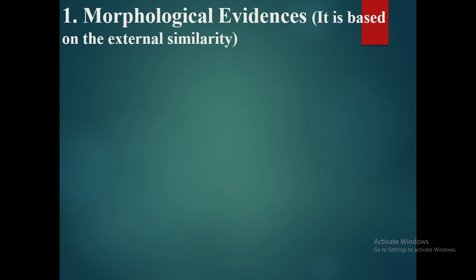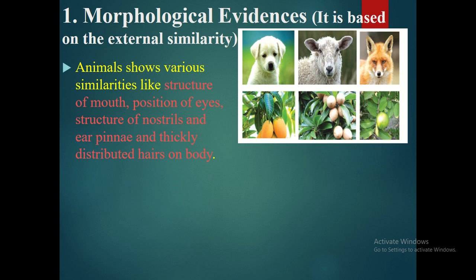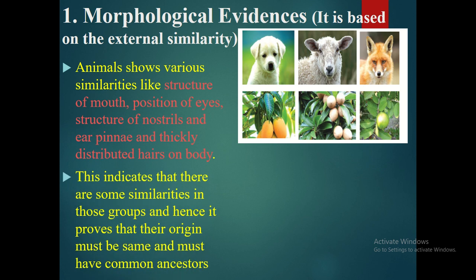It is based on the external similarity. So see the picture. It shows three animals. So these animals show external similarity like structure of mouth, position of eyes, structure of nostril and ear pinna, and also thickly distributed hairs on the body. All this indicates that their origin must be same and therefore they have common ancestor.